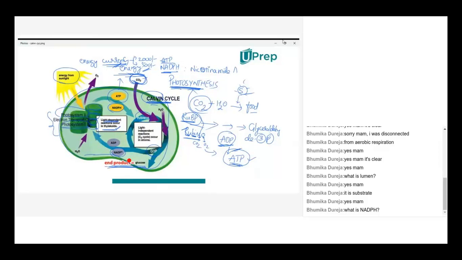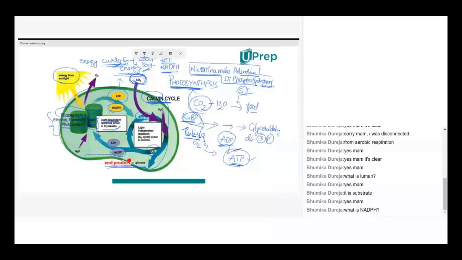adenosine diphosphohydrogenase. In some books, they'll give just hydrogen, diphosphohydrogen. This is the abbreviated form of NADP, nicotinamide adenosine diphosphohydrogen, or hydrogenase. In some books, they'll give. Okay, you got the difference, ATP, NADPH, why they are using two different terminologies. It's nothing but two different forms of energy the cell will have.